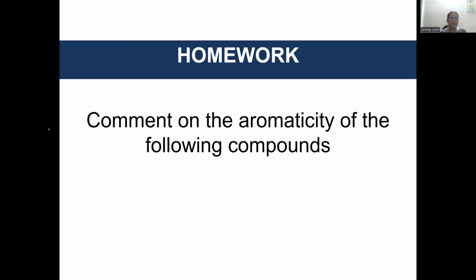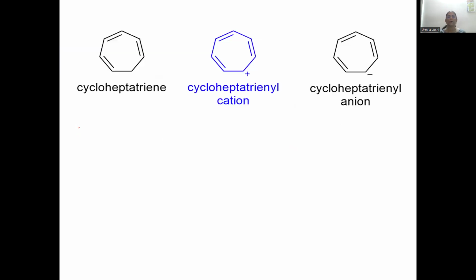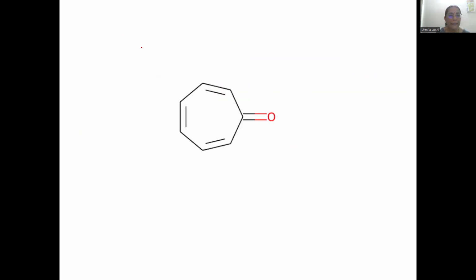Now, second question for homework. The first question I already wrote. Second question for homework: comment on the aromaticity of the following compounds. These are the compounds. As I mentioned, a 7-membered ring is planar. Okay. And this is a slightly difficult problem. You have to comment on the aromaticity of this compound also. But you will have to apply the principles that you learned in semester 2.